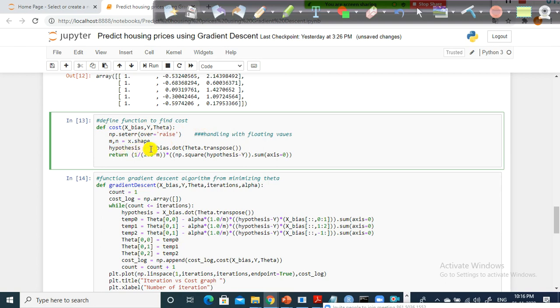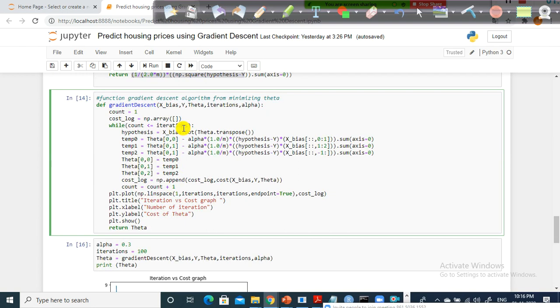The hypothesis is nothing but the equation, right? The bias into, here I've taken the dot product, and I'm returning this one. So 1 by 2m, look here, in the equation which we have seen, 1 by 2m into sigma of h theta of x minus y, actual minus predicted. That is what I'm going to return. So the cost function will give me the cost.